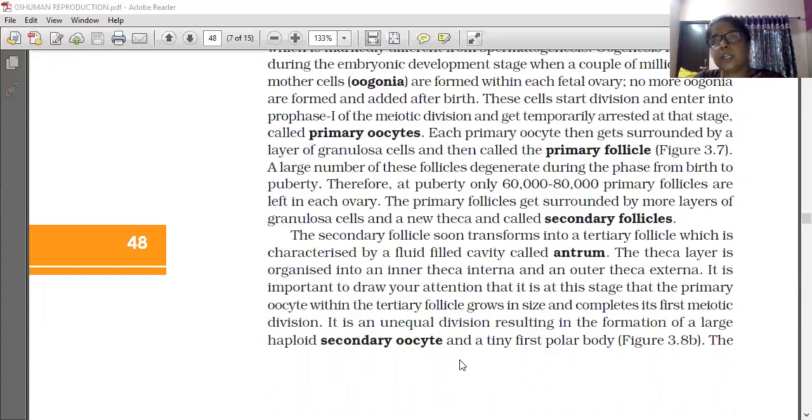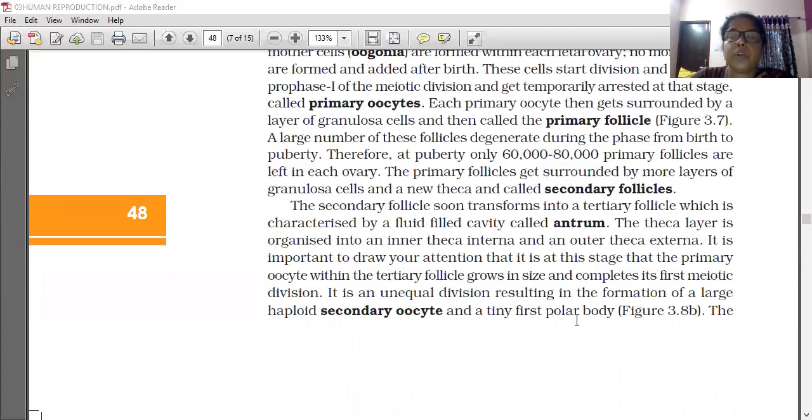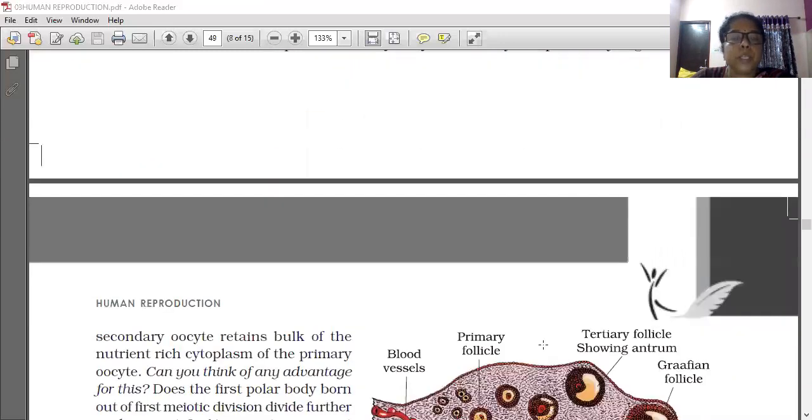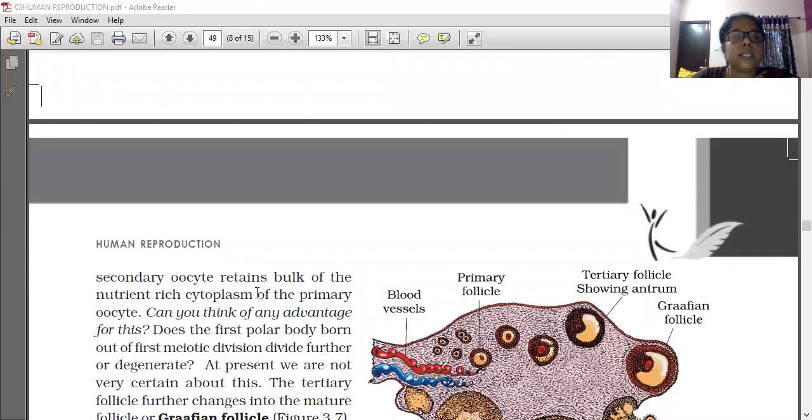Unequal division means the secondary oocyte is larger in size and the polar body is smaller in size. One cell is large and the other cell is smaller. The larger cell is the secondary oocyte and the smaller cell is the polar body. The secondary oocyte retains the bulk of the nutrient-rich cytoplasm of the primary oocyte.